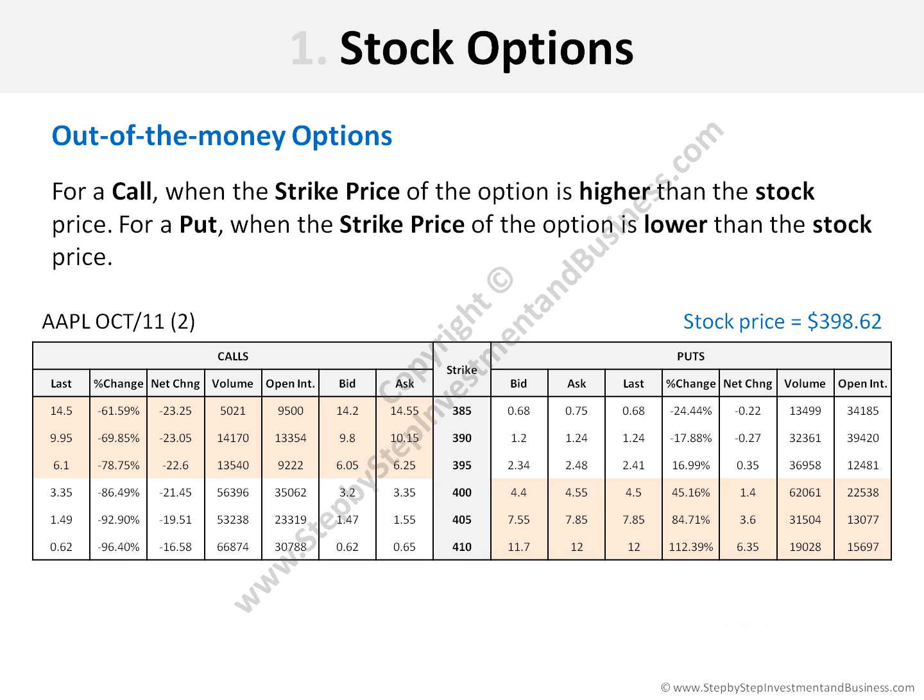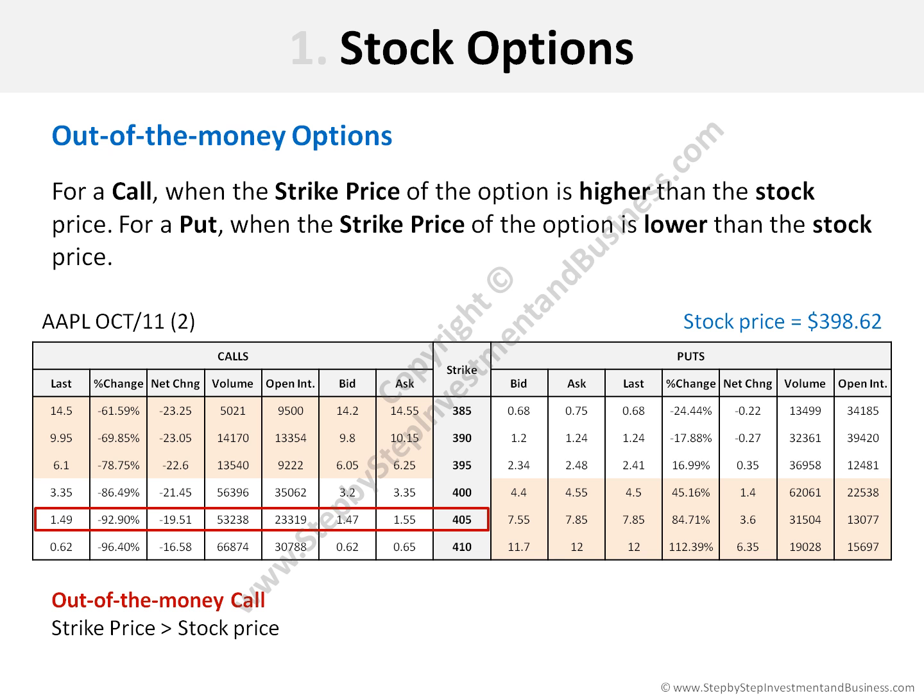Now, let's see some examples of out-of-the-money options in the option chain. Remember that for a call, it is when the strike price of the option is higher than the stock price, and in the case of a put, it is when the strike price of the option is lower than the stock price.